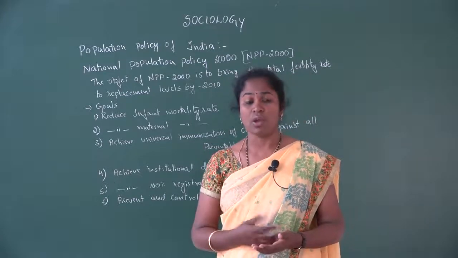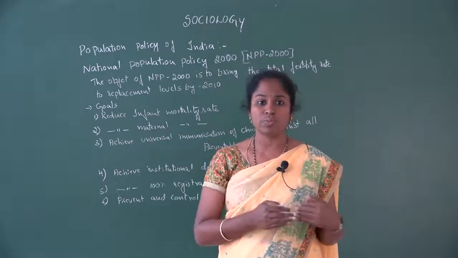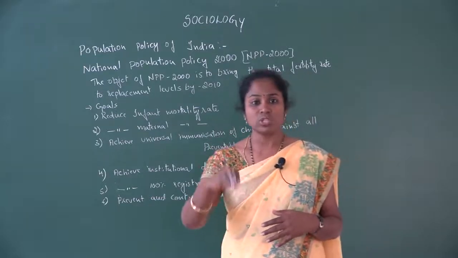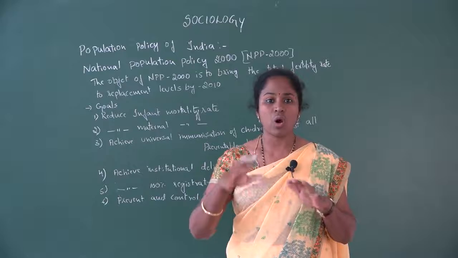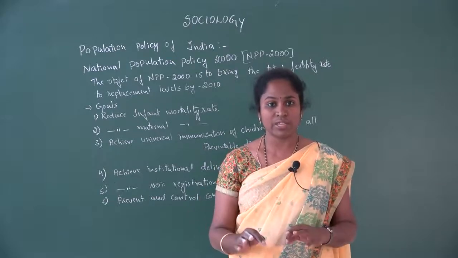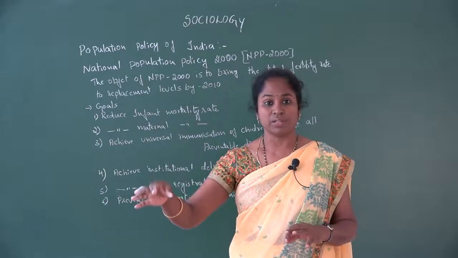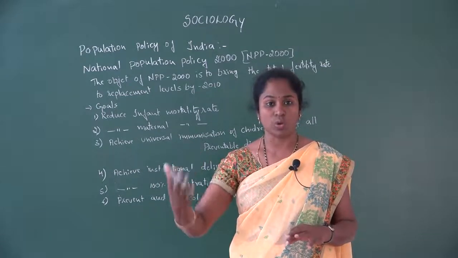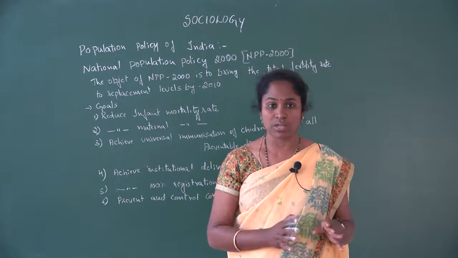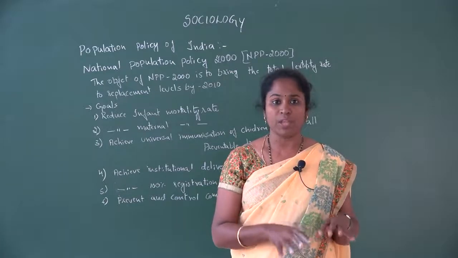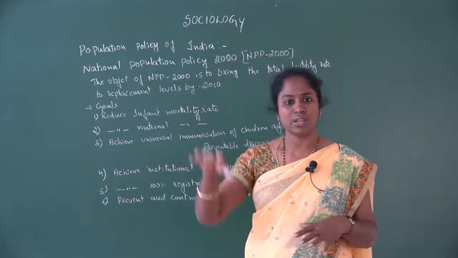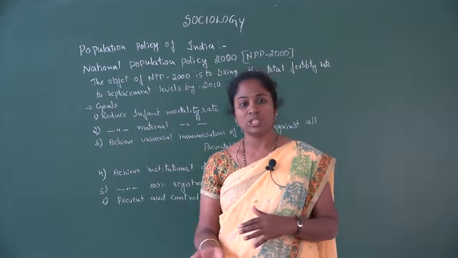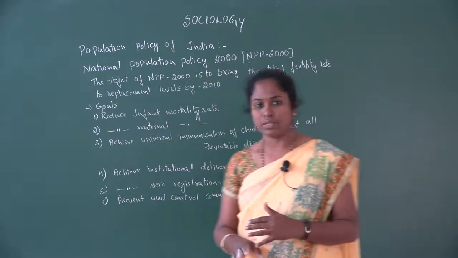So to reduce these problems, if the deliveries take place in institutions, that is in hospitals, with the experts, the persons who are educated, the doctors who can do these things, then automatically the death rate will decrease, and some of the health issues which they face may decrease in the society.